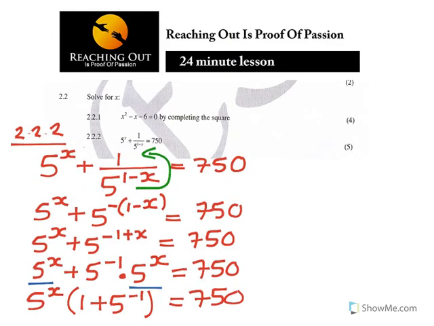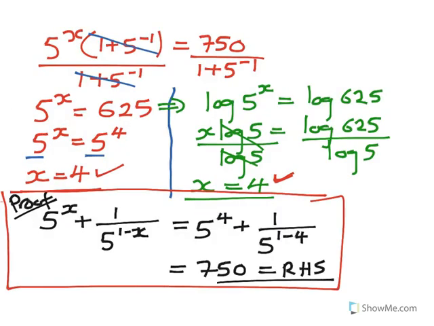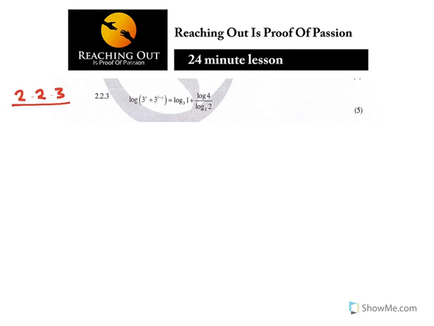Number 2.2.3. Again, we're still solving for x from the previous question. If you still remember, it was solve for x. So we've got now 2.2.3. It says log, which is interesting.